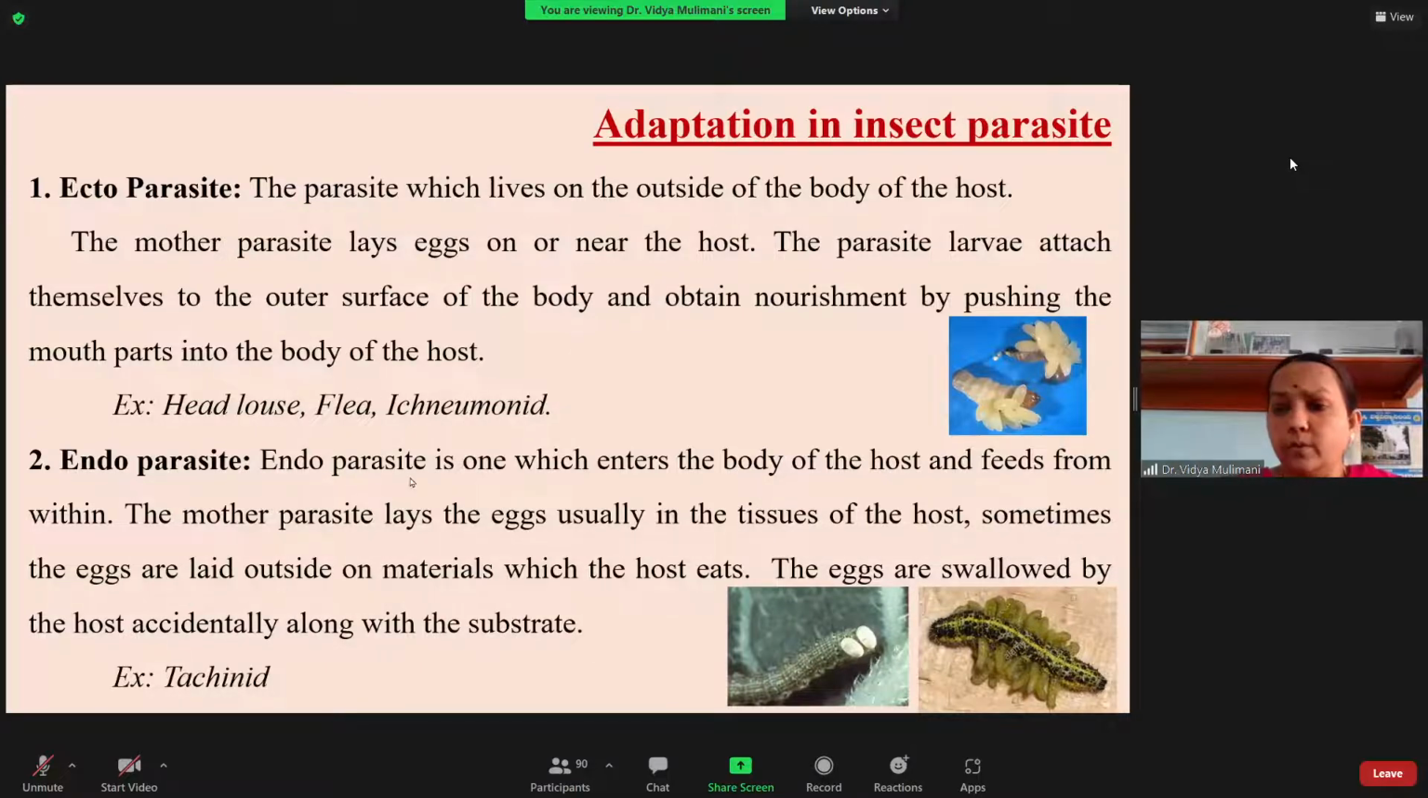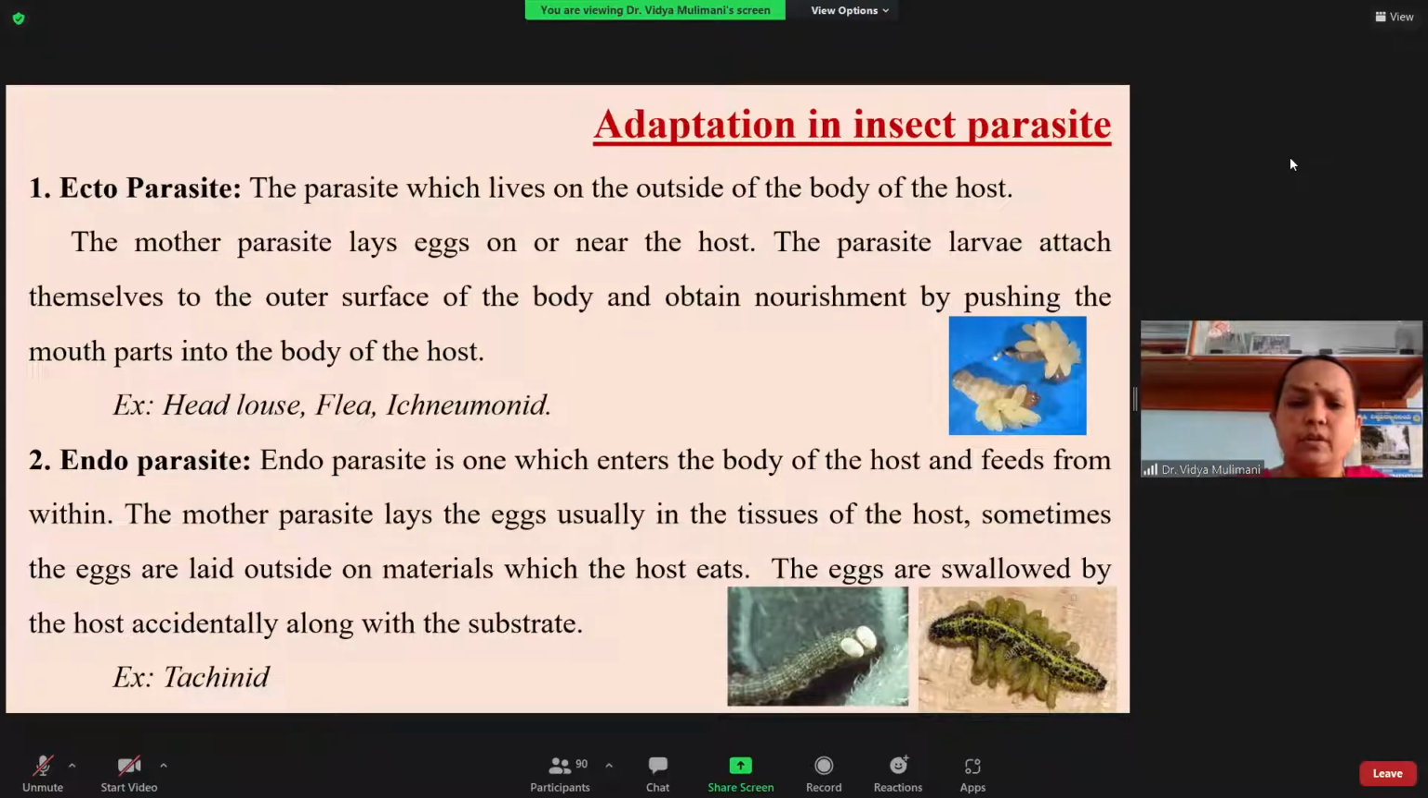Next, coming to the endoparasite. Endo means it is inside. So the parasite is living inside the body of the host. But please remember, when it is an endoparasite, it is not compulsory that the female should lay the egg inside. It is not a hard and fast rule. The egg should not always be laid inside the host.